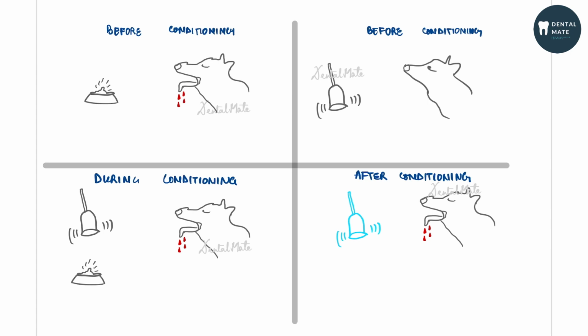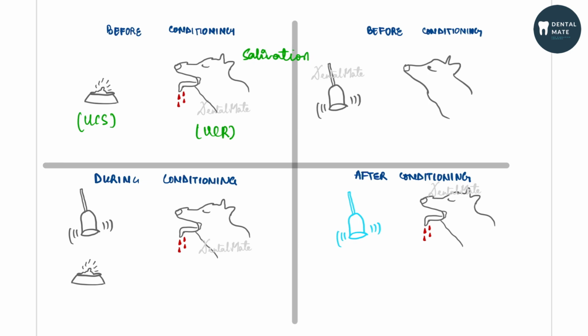So what he saw was when food was kept in front of the dog, he started salivating. So with this we can say that food is the unconditioned stimulus. Why is it known as unconditioned stimulus? Because when food is kept in front of anyone, that human being starts salivation. So here when the dog is salivating, this is the unconditioned response. Why? Because that is a natural phenomenon. The salivary glands are stimulated and the dog starts salivating.